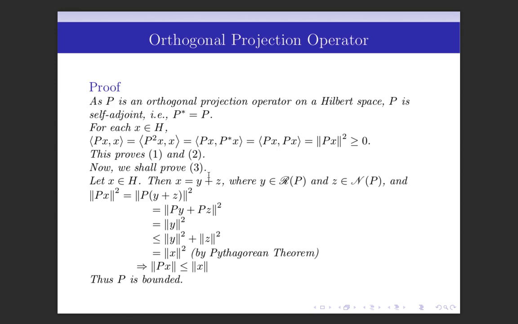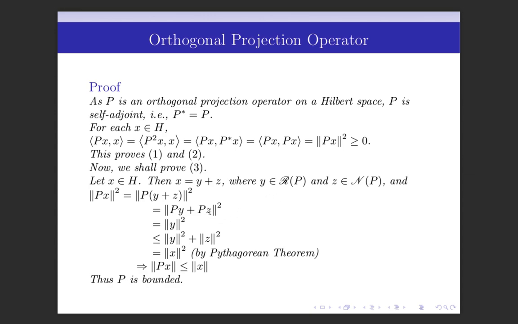Here we have replaced x by y plus z, because we have proved that any element of H can be uniquely expressed as the sum of an element of the range space and an element of the null space. And since P is linear, we can write the norm of Py plus Pz whole squared.